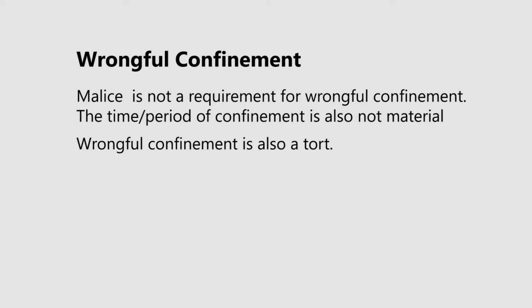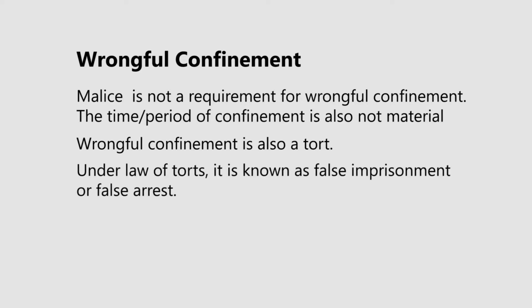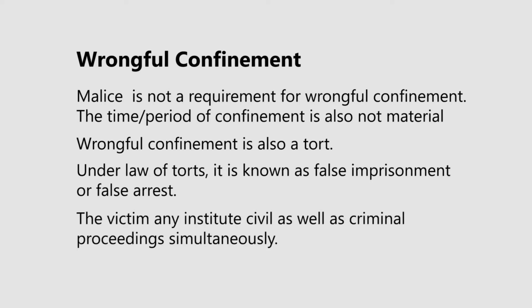Now, the reason we don't take a look at malice is because there cannot be any justifiable reason for wrongful confinement. So, once you show the ingredients of wrongful restraint and then there is a confinement happening with the individual, we can say that the offence of wrongful confinement has been established. Now, wrongful confinement, as I have already told in the first part of the lecture, is also a form of tort in civil law. So it is otherwise known as false imprisonment, and the victim can institute civil and criminal proceedings both for the commission of this wrong.